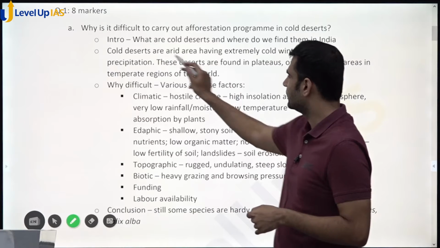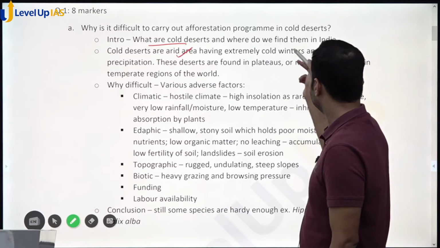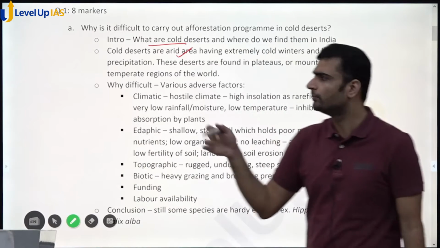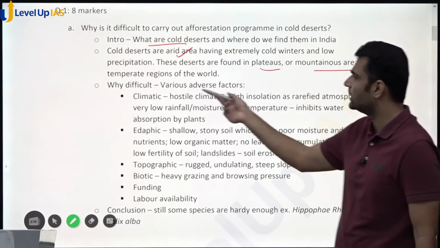So what are these cold deserts? These are arid areas having extremely cold temperatures or winters, and low precipitation. That's why they are arid. They are generally found in plateaus or mountainous areas in temperate regions of the world.